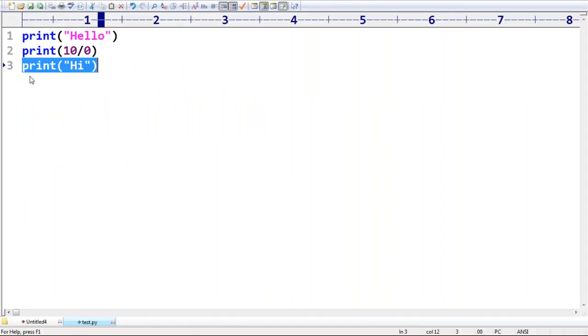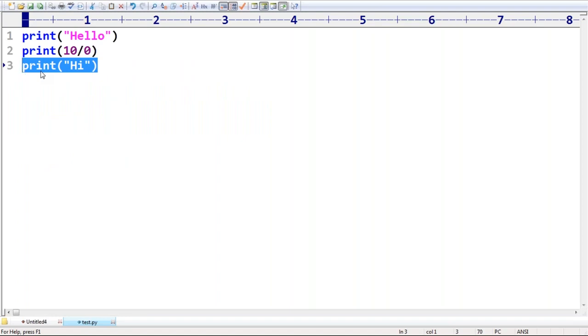Sir, I want to execute line 3. I don't want to miss anything. Then it is better to go for exception handling by using the try and except block. Clear? Are you able to understand, right?